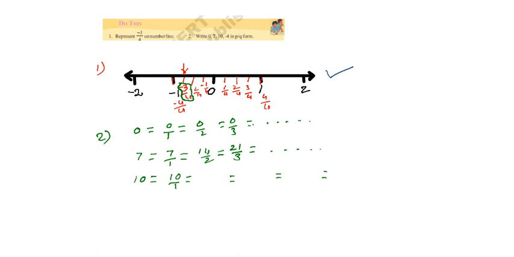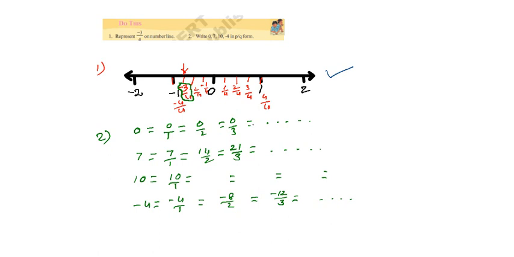And the last one, minus 4. Minus 4 may be written in the form of p by q. How do you write it? Very simple. Minus 4 by 1. You may observe it, minus 8 by 2, and minus 12 by 3. You may write some more.